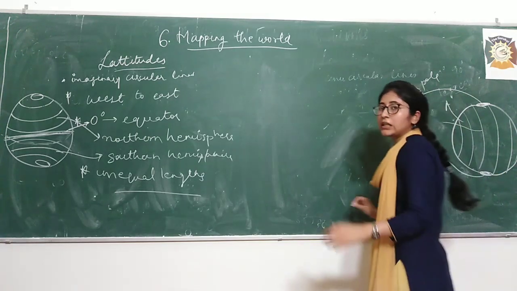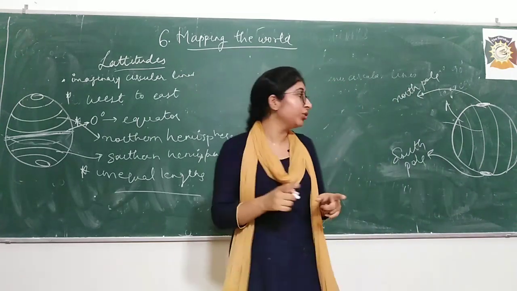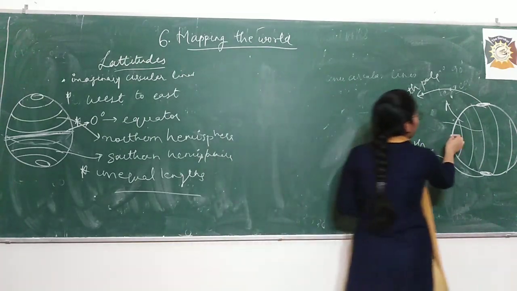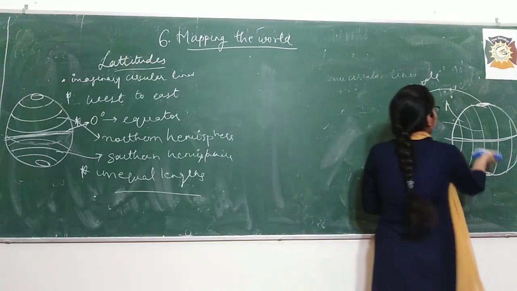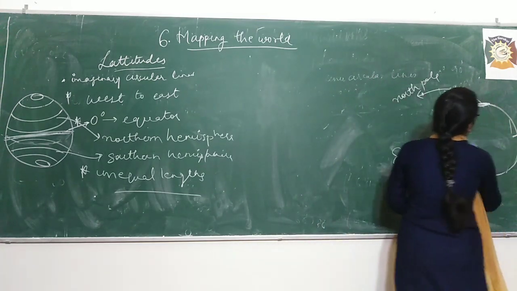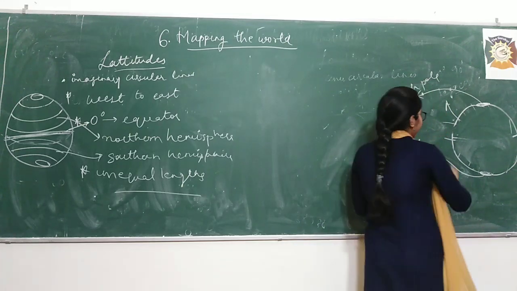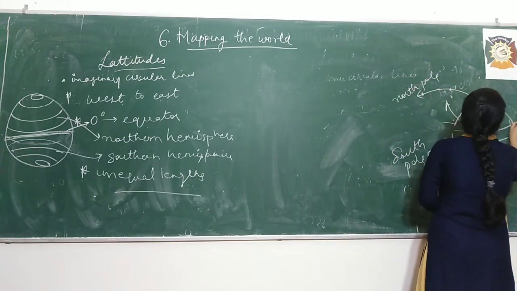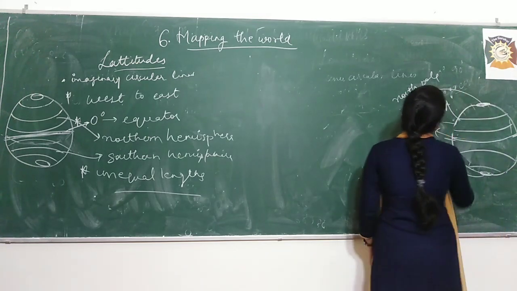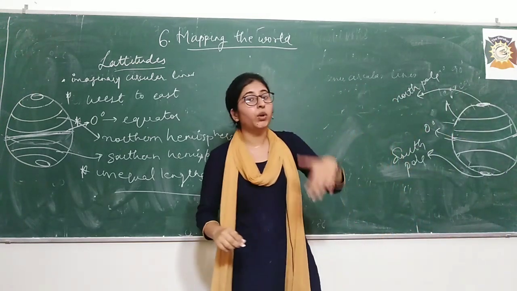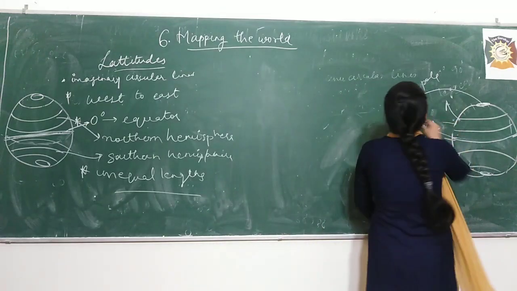Now see students, this north pole, I told you that we will measure in respect to equator. This is equator, right? I am just rubbing these vertical lines and drawing latitudes. See, this is 0 degree equator. Now 0 degree to 90 degrees. So the topmost point is 90 degrees.